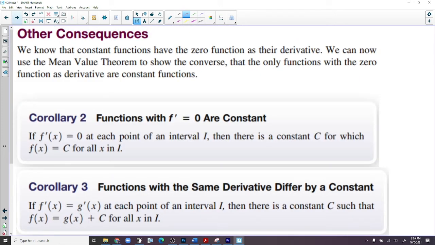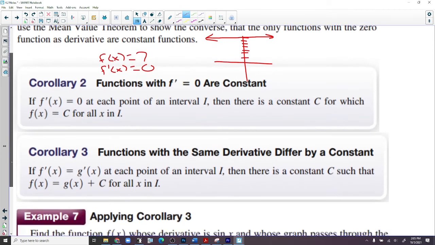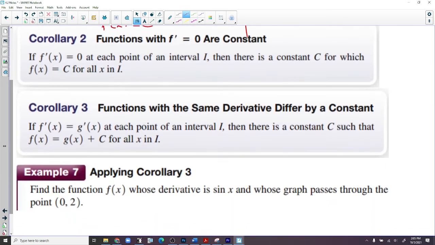Other consequences. The derivative of constants is 0. So if you have f of x is equal to 7, what if we had that line right there, y equals 7? What's the slope of that line? 0, right? So f prime of x is 0. That's what that's saying. Corollary 2: functions with the same derivative differ by a constant.